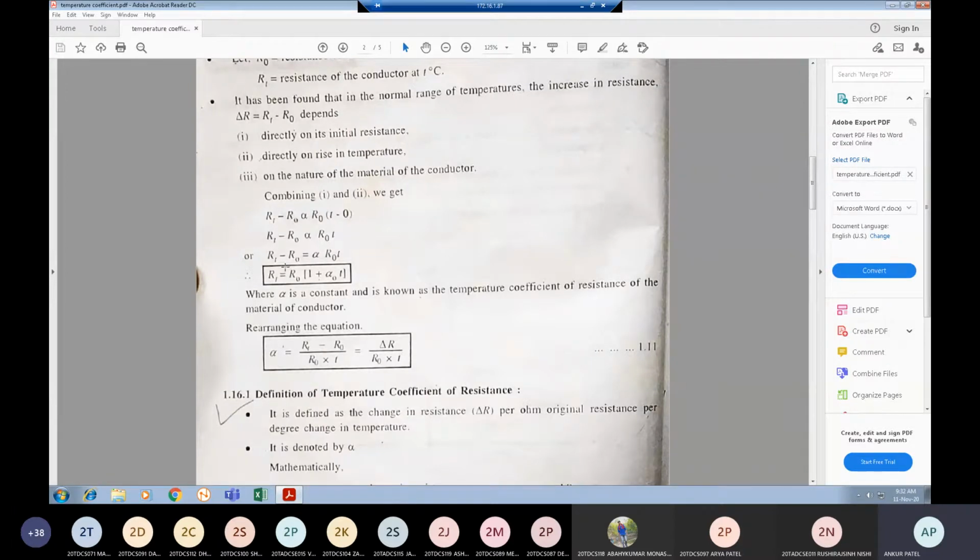So the equation we got here is RT equals R0 times (1 plus alpha 0 into T), where alpha 0 is considered at 0 degrees Celsius.